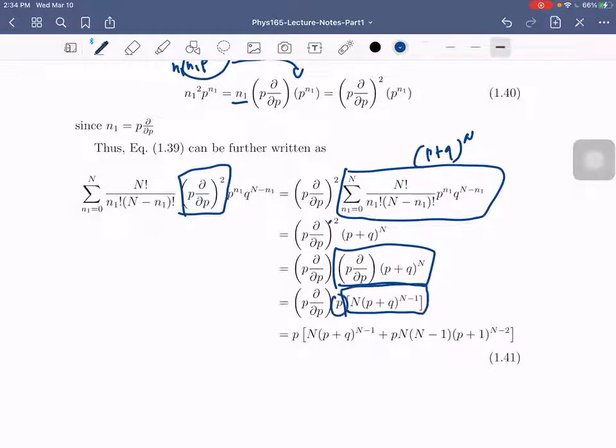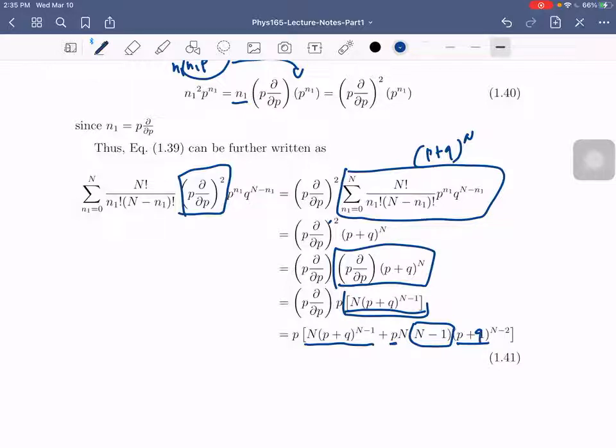So you have this one and this one. The derivative: this factor p stays here. The derivative of p with respect to p is just 1. Right? And then the other one is p times the derivative of the whole thing, which is n minus 1 times (p plus, this should be q, right?